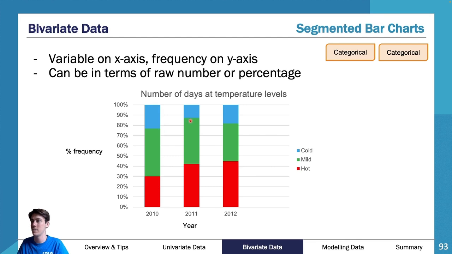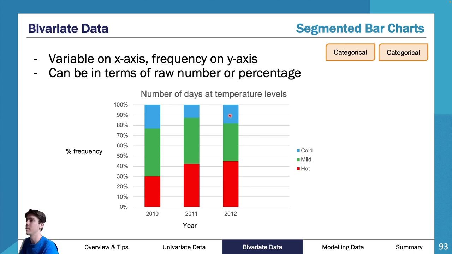So it's like 24% of the year 2010 was cold. Whereas in 2011, maybe this is like 87, so it's like 13%. And then here it's maybe down to like 81, so you could say like 19% in 2012. So it's a really easy way of comparing. It's a really nice way of comparing. And then you go through it like that.